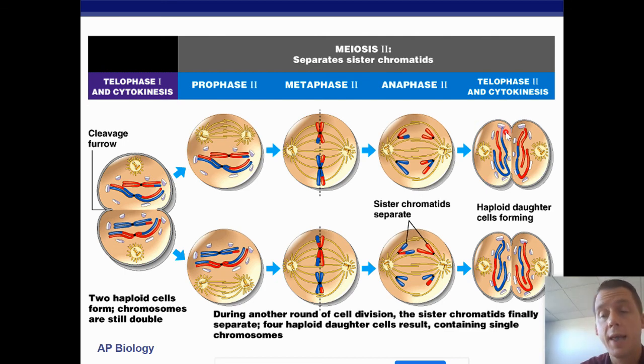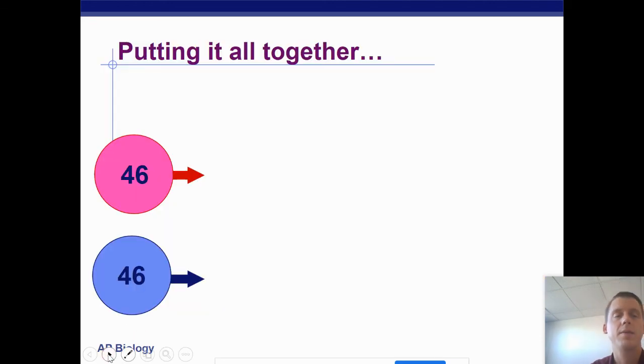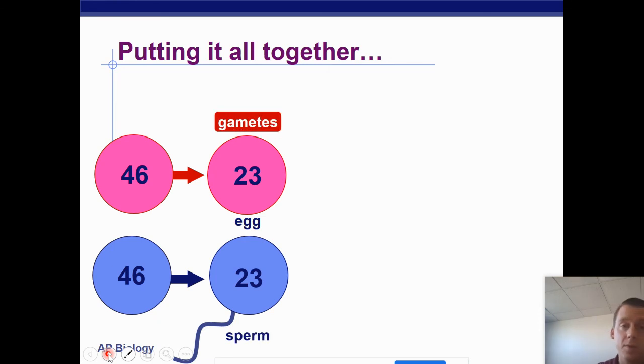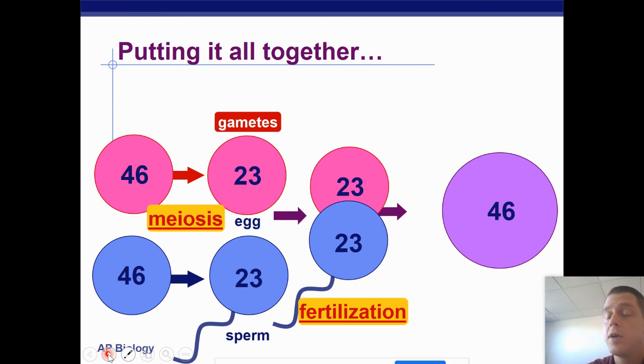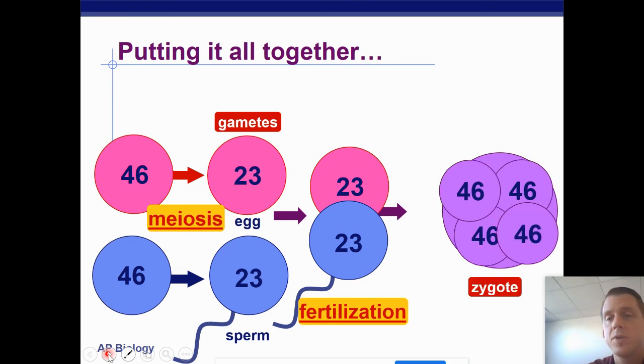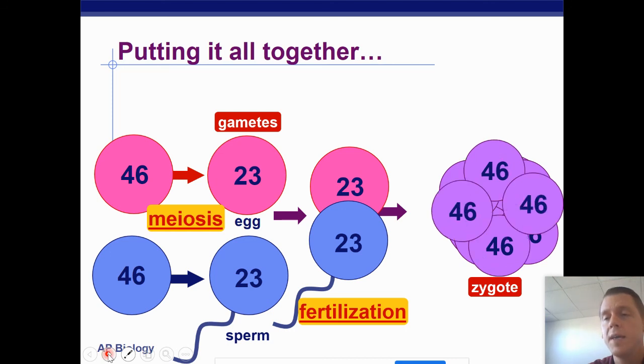And those cells are haploid. They are unique. All of the cells are now different, all 4 of them. And so they're not genetically identical. They are unique, and there are 4 of them, and they are all haploid. All right, good. So the process of meiosis creates gametes with 23 chromosomes that are then going to be able to potentially fertilize one another to create a zygote with a chromosome number of 46, which can then undergo mitosis to make an organism.